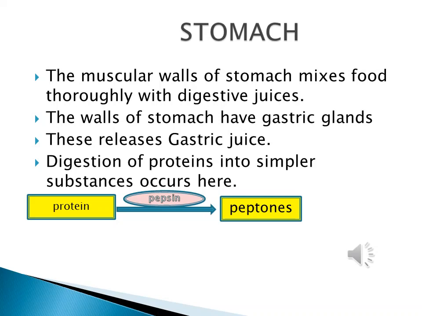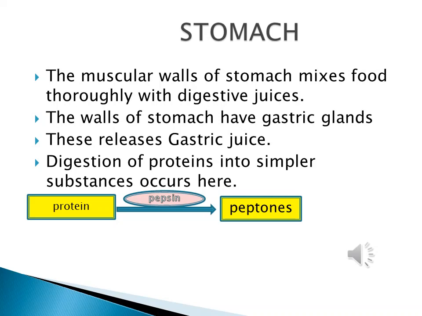Stomach has a muscular wall, and the inner walls have many cells, which you will study later on. But basically understand that these walls of the stomach release a digestive juice, and this digestive juice is called gastric juice because it is released through glands called gastric glands. So we can say the stomach wall has gastric glands. These gastric glands release gastric juices, and this juice is basically HCl, hydrochloric acid, mucus, and the very important pepsin, which is actually present in an inactive form, the pepsinogen.